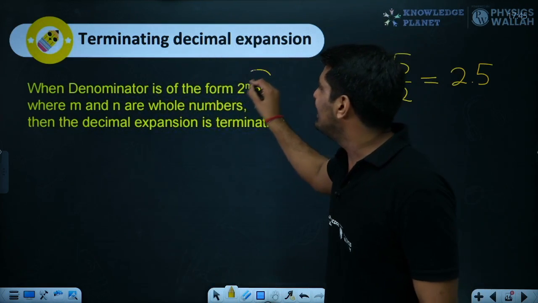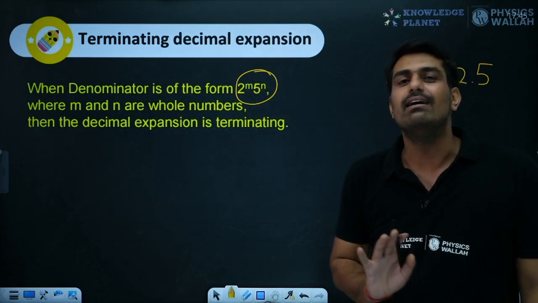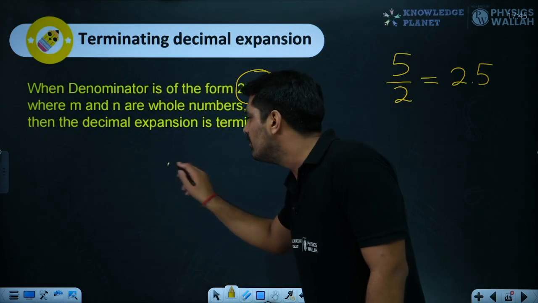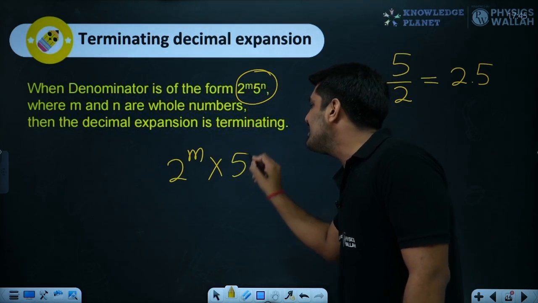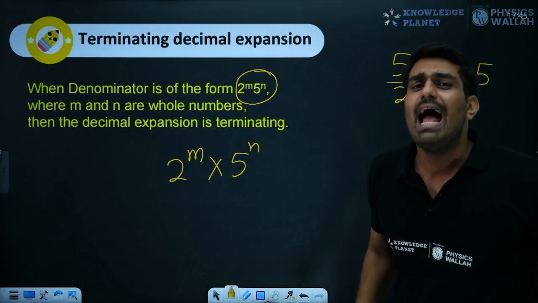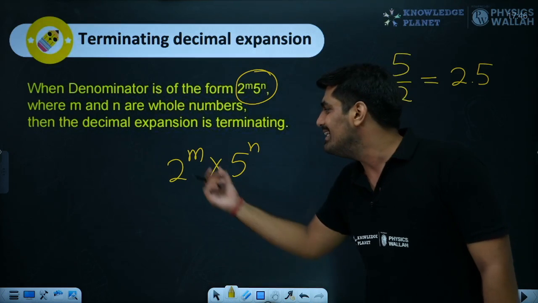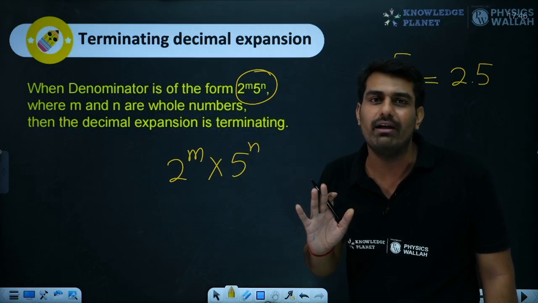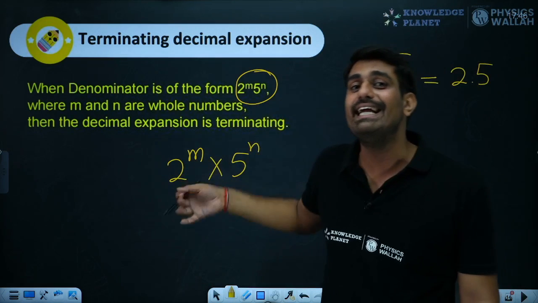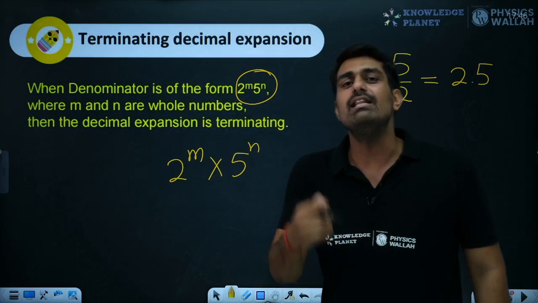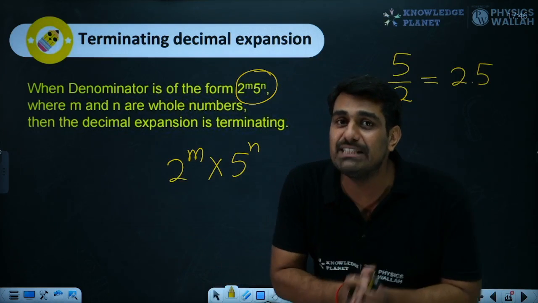If we have this in the form of factors, then every time we'll be getting a terminating decimal. I am writing over here 2 raised to the power m into 5 raised to the power n. Sir, m and n are basically just natural numbers which we are representing over here. 2 raised to the power something, 5 raised to the power something. If you have this in the denominator, then we are very sure that the decimal expansion of that number will always be terminating.